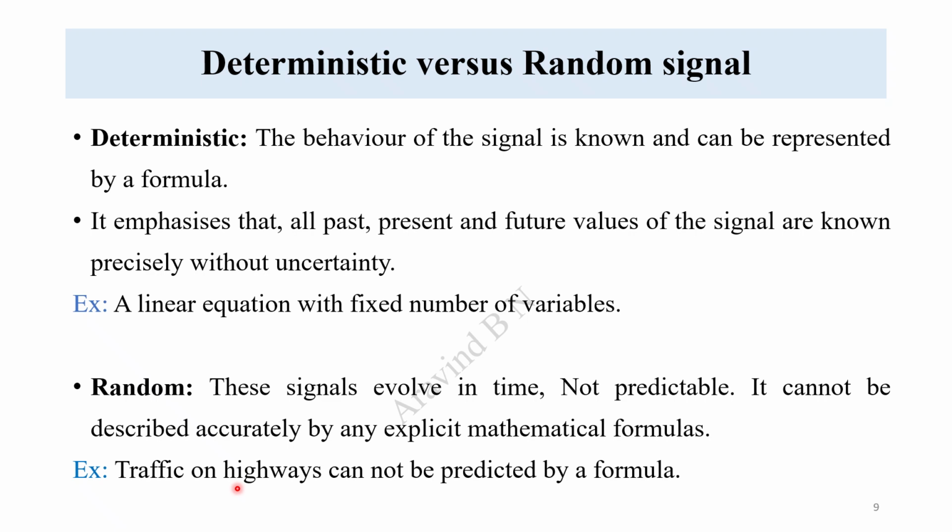For example, traffic on highways cannot be predicted by a formula because it depends on the behavior of the human, either to go on that road or not. Once he may decide to go with a two-wheeler, or once he may go and buy a car. If it is a car, all 5 persons are in one car. The same persons, if they prefer to go on a bike, then 5 vehicles will be there. So traffic has changed from one car to 5 bike vehicles. So it cannot be determined in a straightforward manner. Therefore, we call that a random signal.